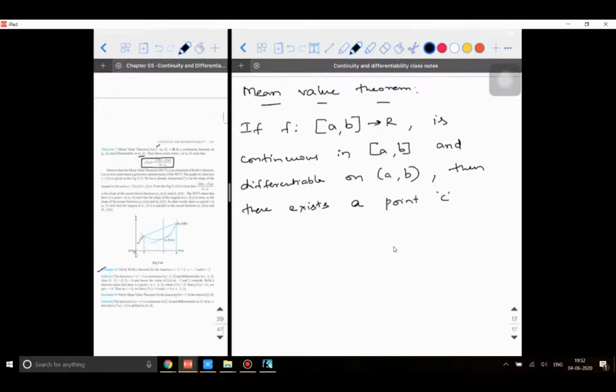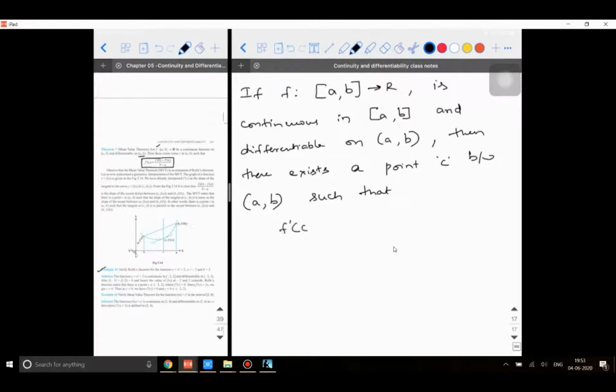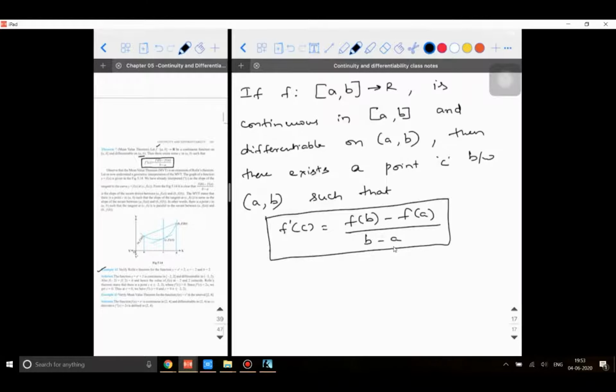Then there exists a point c. So where should this point c be? There exists a point c in the open interval a to b, because c cannot be equal to a, nor can it be equal to b. That is why it is the open interval a to b, such that f dash of c will be equal to f of b minus f of a, the whole divided by b minus a. This is the condition that is going to get satisfied. Why it is so, we will look at the diagram and try to understand.